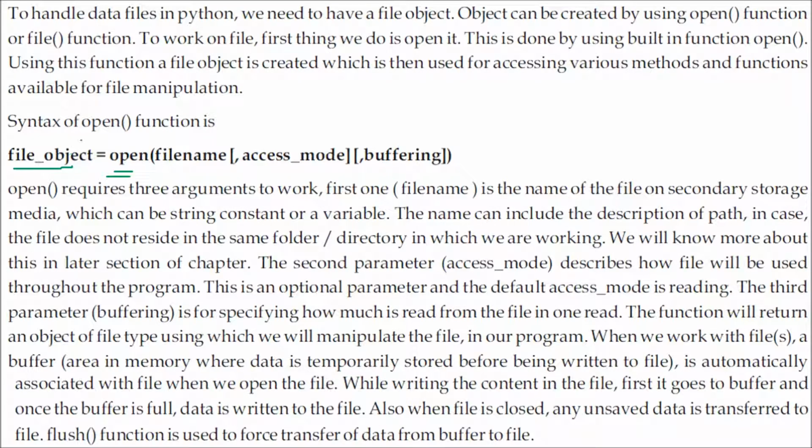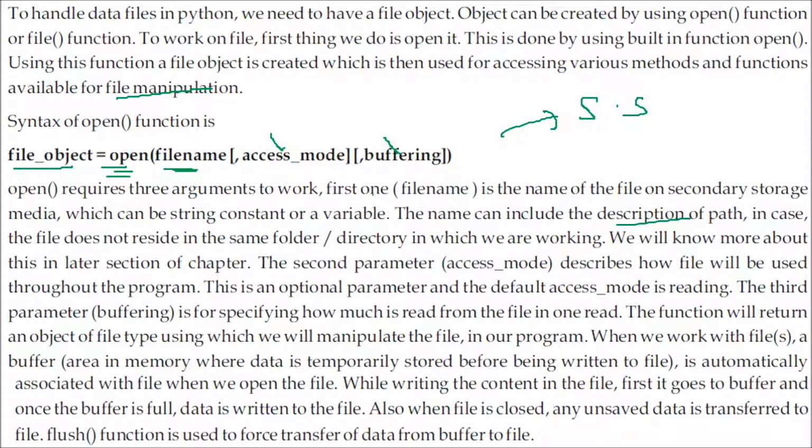This file object we are going to use for performing methods and functions which are available for file handling or file manipulation. So this syntax: open, file name, this is the access mode, and this is the buffering. So this open function requires 3 arguments to work. First one is the file name, of course, which is the name in the secondary storage media, which can be a string constant or a variable. And this name can also be the path, because it is not always the case that you are running this code in the same directory. The file can be anywhere, so you need to give a path.